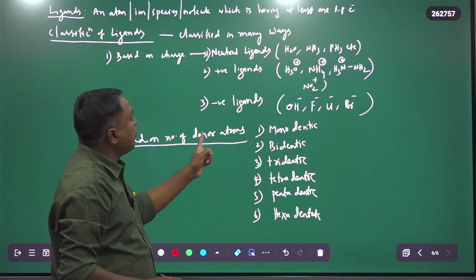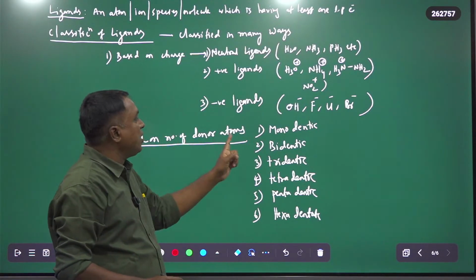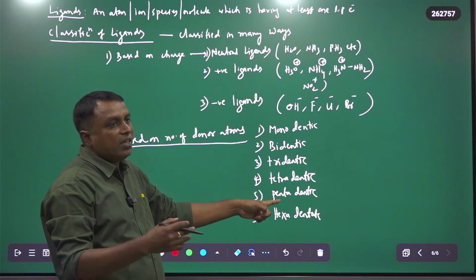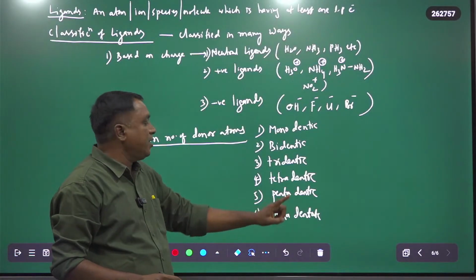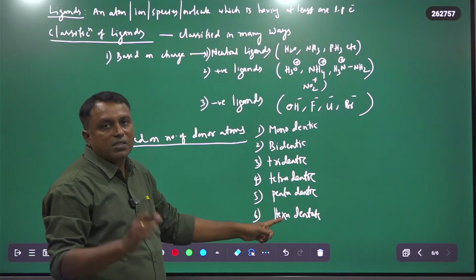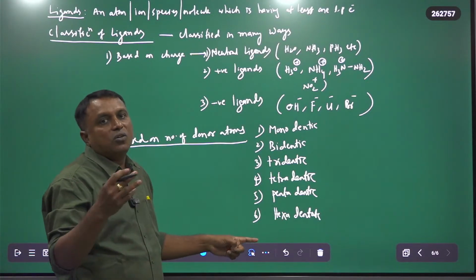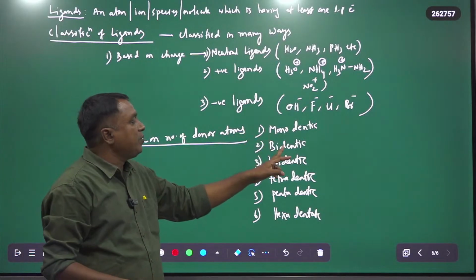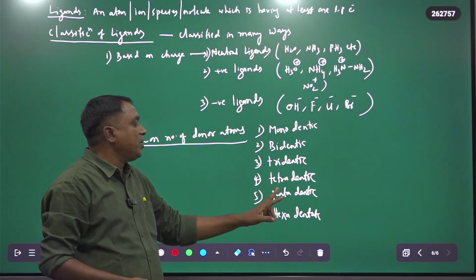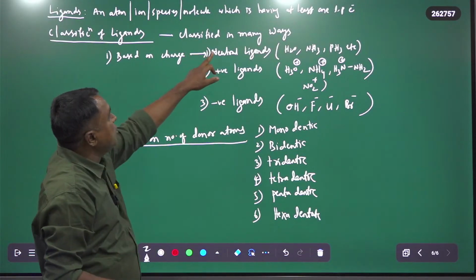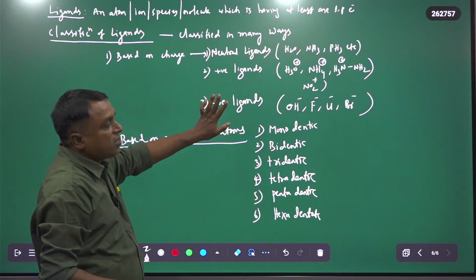If it has 5 donor atoms, it acts as pentadentate. EDTA is a hexadentate ligand with 6 donor sites or donor atoms. So based on number of donor atoms, they are monodentate up to hexadentate, and based on charge, neutral, positive and negative.